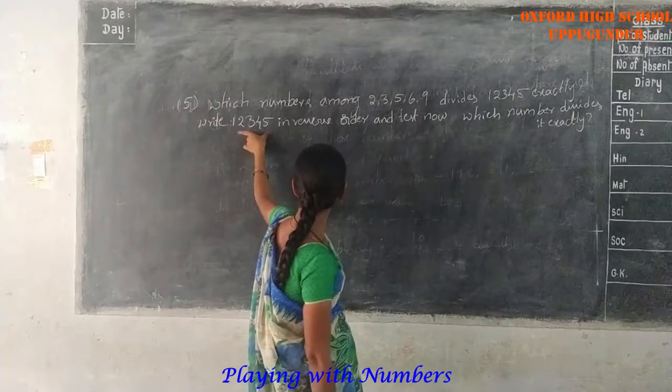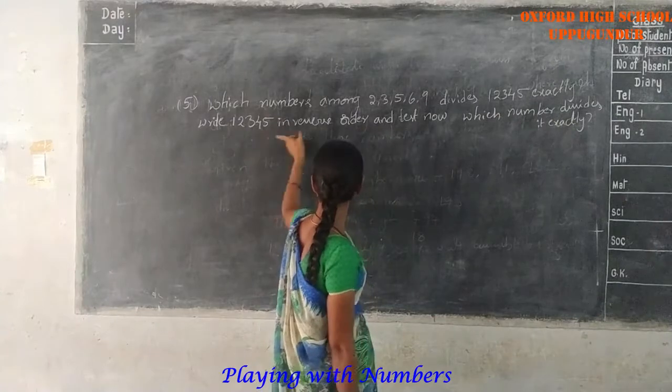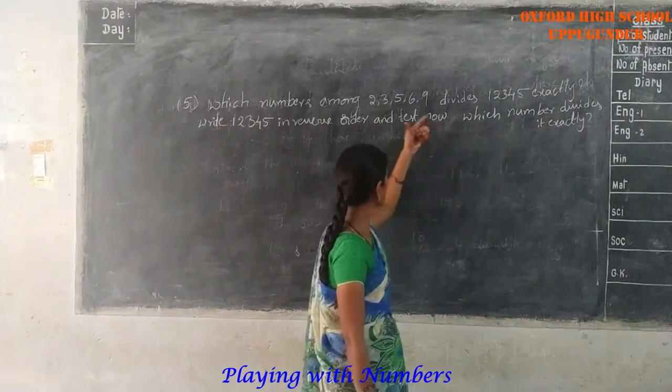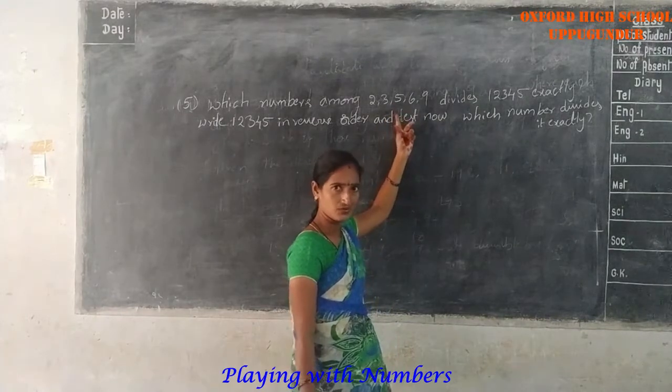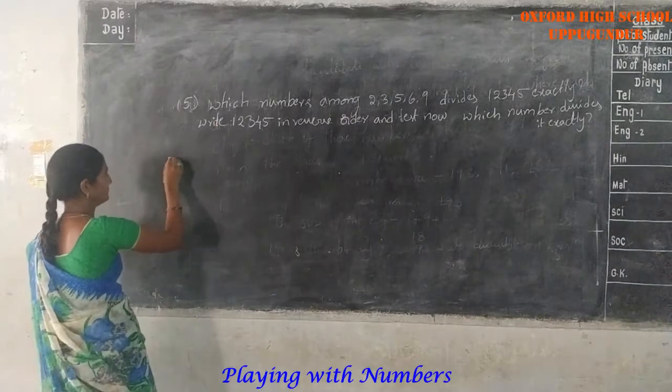Write these numbers in reverse order and test now which of the numbers divides exactly. Okay, question. Next one.